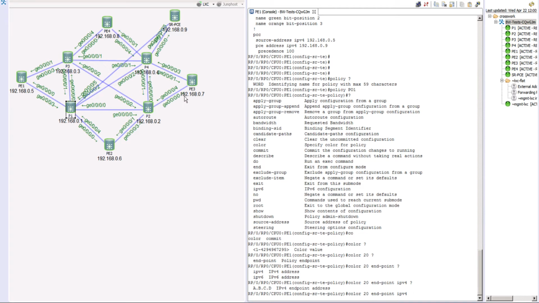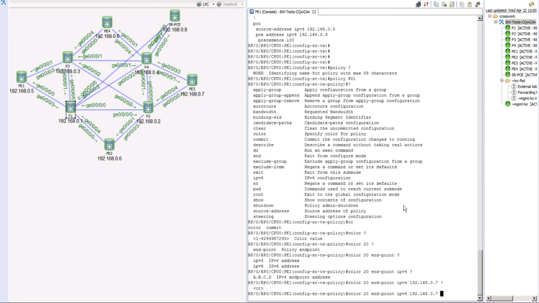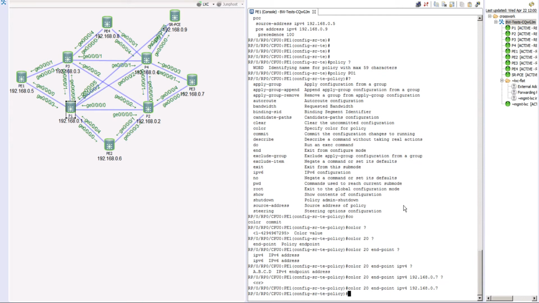The IPv4 address is the loopback IP address of your PE3, which is 192.168.0.7. So I'll say the same thing here. This is our endpoint. There are no further options, so let's simply press enter. What we just did is create a policy PO1. In that policy, we have specified a color as well as an endpoint.